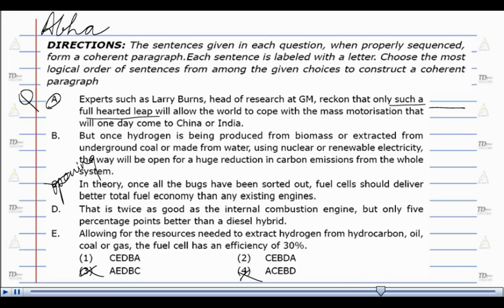In theory, which would be followed by sentence E, that is, allowing for resources needed to extract hydrogen from hydrocarbon, oil, coal or gas, the fuel cell has an efficiency of 30%. Talking of 30%, which is twice as good as the internal combustion engine. So C, E and D form a link, which is there in option number 1. So option 1 is the right answer.